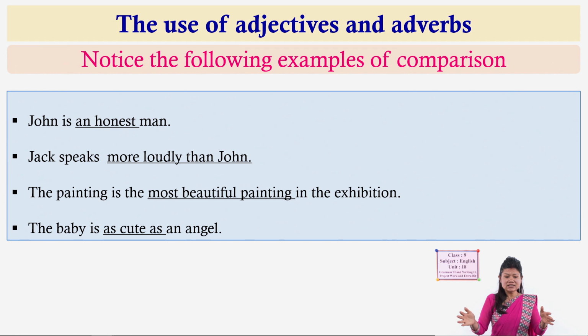Here baby and angel, they are cute, they are similar in their cuteness. So, in such a situation we can use this structure: as, then the positive form of the adjective, then again as, like cute as, beautiful as. Okay, now we have done enough discussion about adjectives, adverbs and the forms of comparison, the different types of comparison.